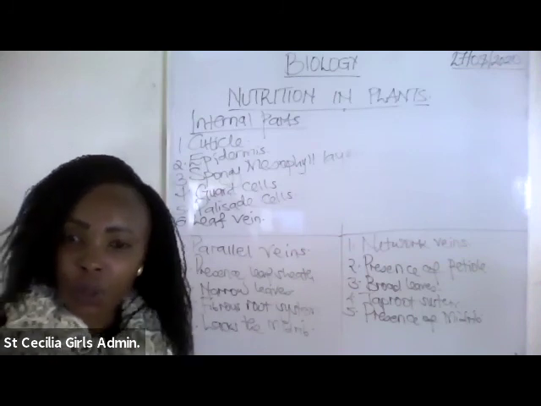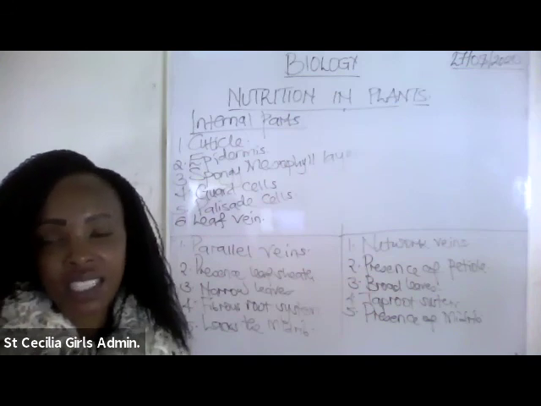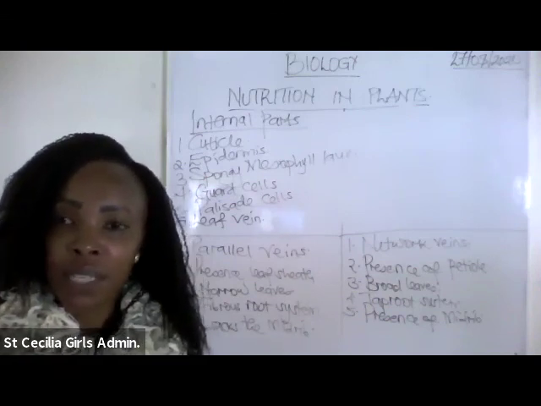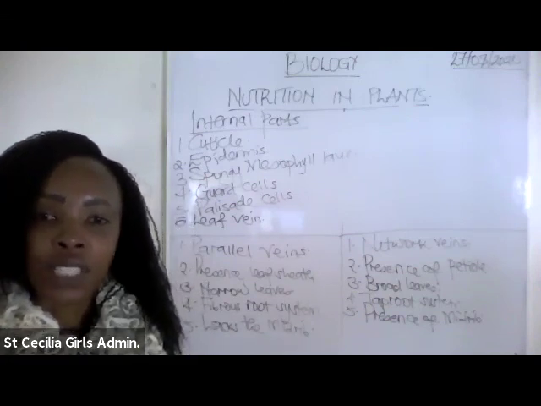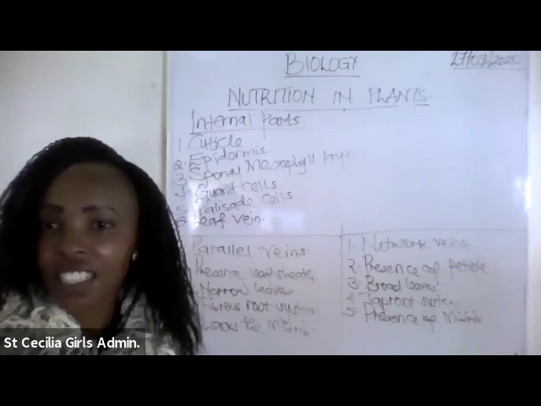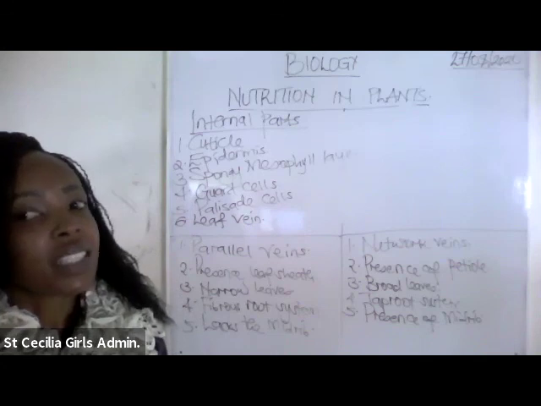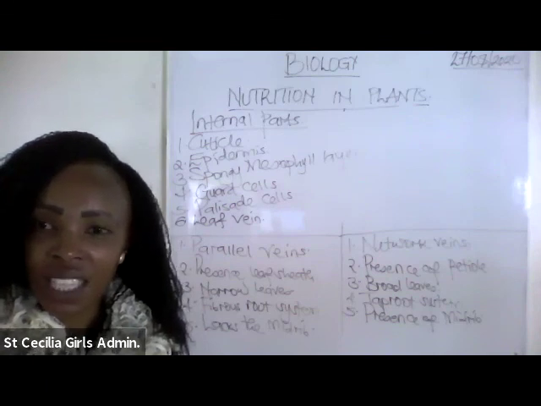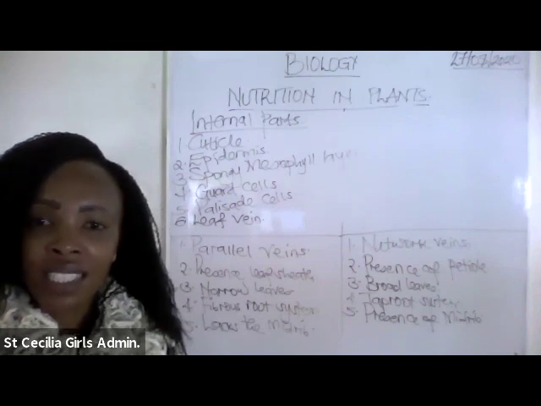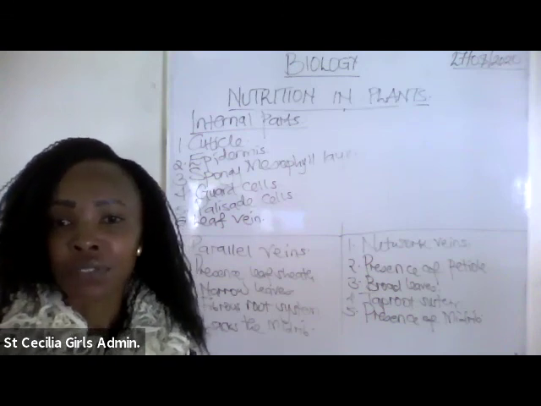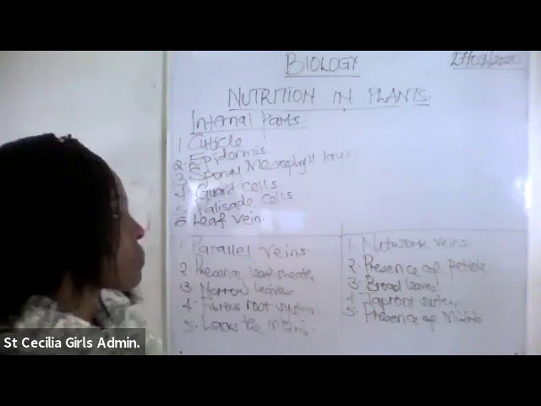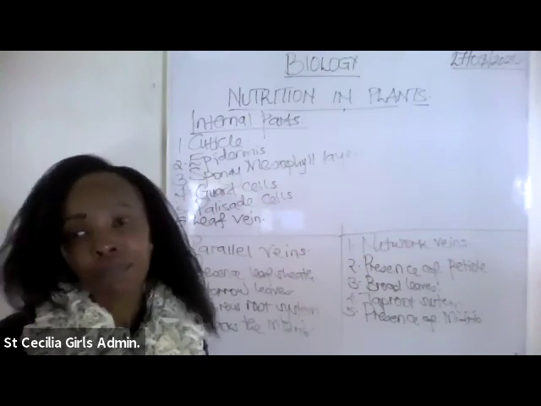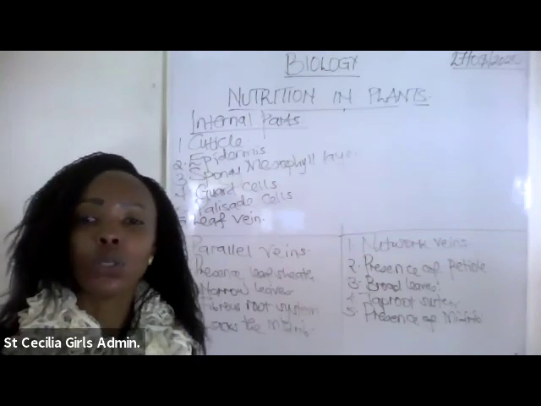Now, because our time cannot allow us to discuss what they are and their function, I want you to check on them before we meet next week. Try to look at the importance or the functions of the internal parts of a leaf. There's also a diagram in the KLB book showing where these structures are situated internally in a leaf. Try to look at them so that when we are talking about palisade cells being closely packed and spongy cells sparsely arranged, creating air spaces, you will be able to see that.